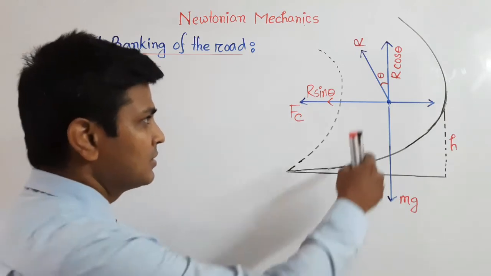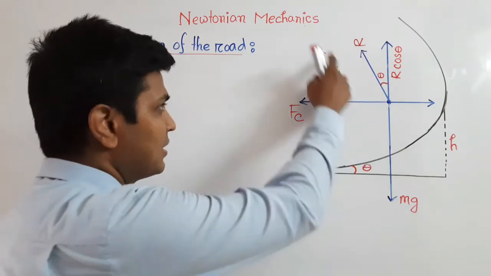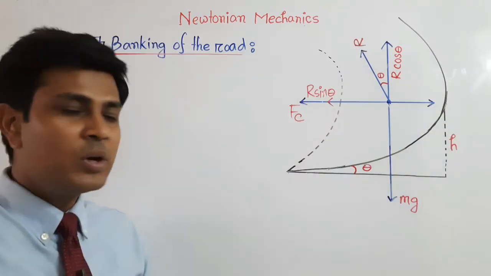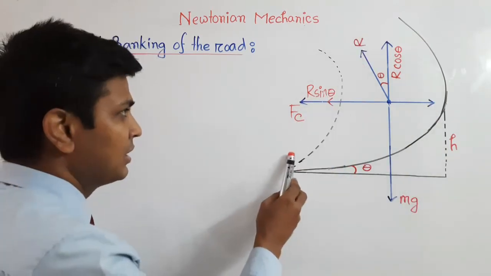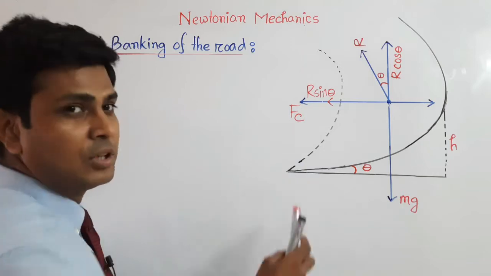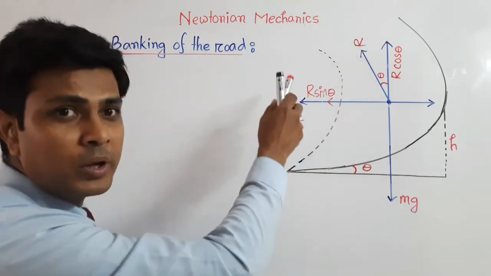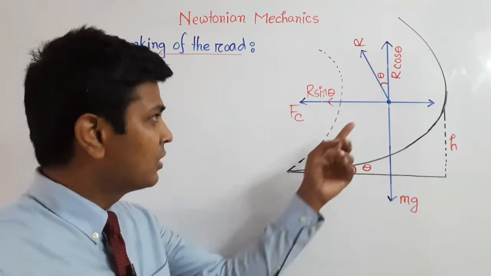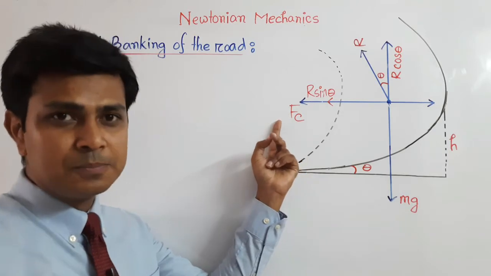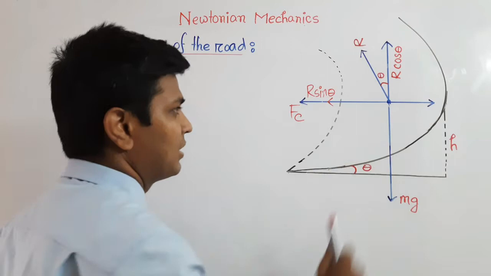Suppose this is the reaction force, and this is the turn of the road. You can see this is our turn of a road, and if you consider it a circle, then if a body moves in a circular way, a centripetal force is produced, and that centripetal force will act towards the center, and at the same time a centrifugal force will act in the opposite direction.